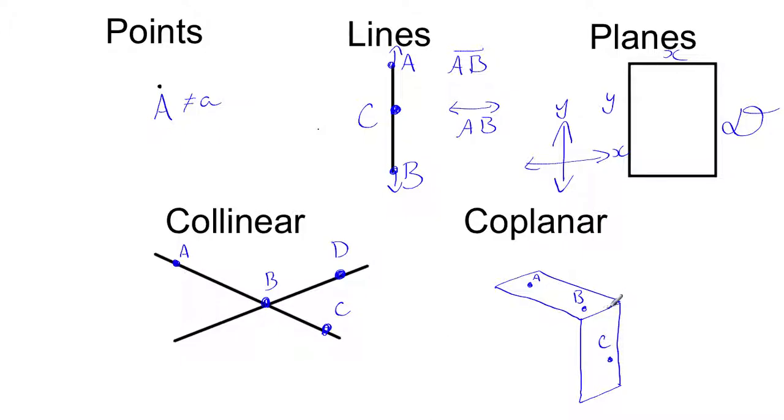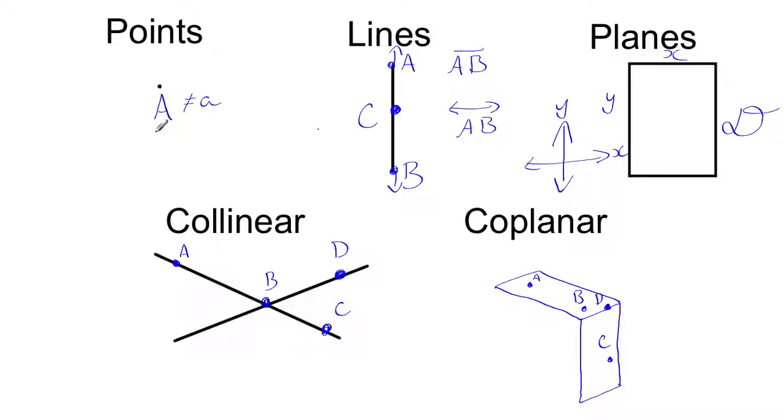Now, if I put another point here, D, you can see that D, just like on the edge of a waterfall, is on the same plane as A and B. So it's coplanar to A and B, and also on the same plane as C, so it's coplanar to C. So, make sure you understand what these 2 words mean and the significance of collinear and coplanar.